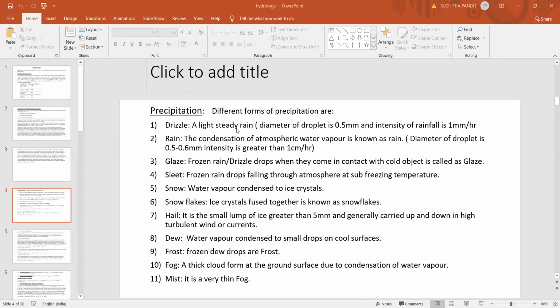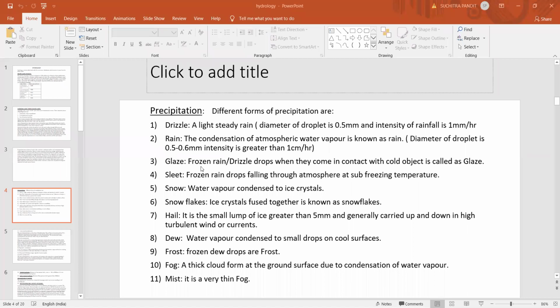This drizzle is a light steady rain, and the diameter of the raindrops is about 0.5 millimeter, and the intensity of the rainfall will be less than 1 millimeter per hour. And the raindrops will be having a diameter in the range of 0.5 to 6 millimeter, and the intensity will be greater than 1 centimeter per hour.